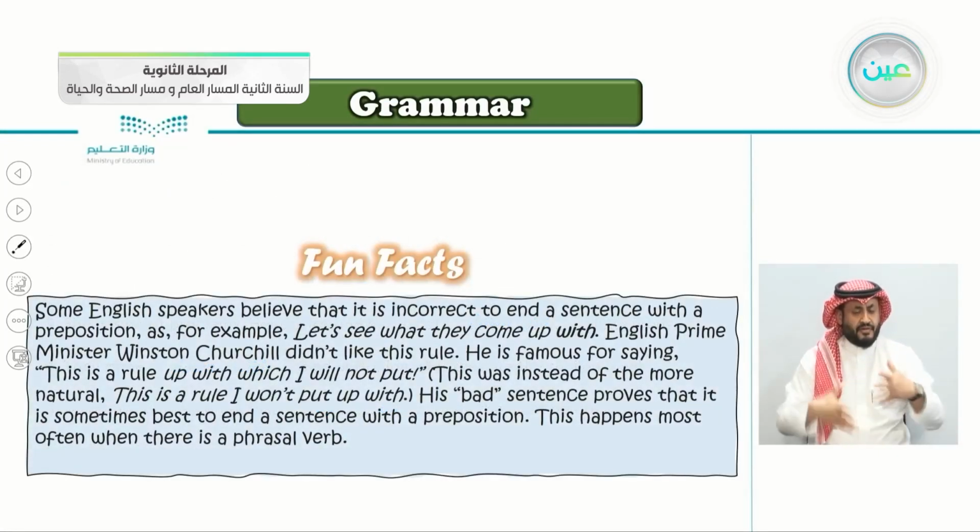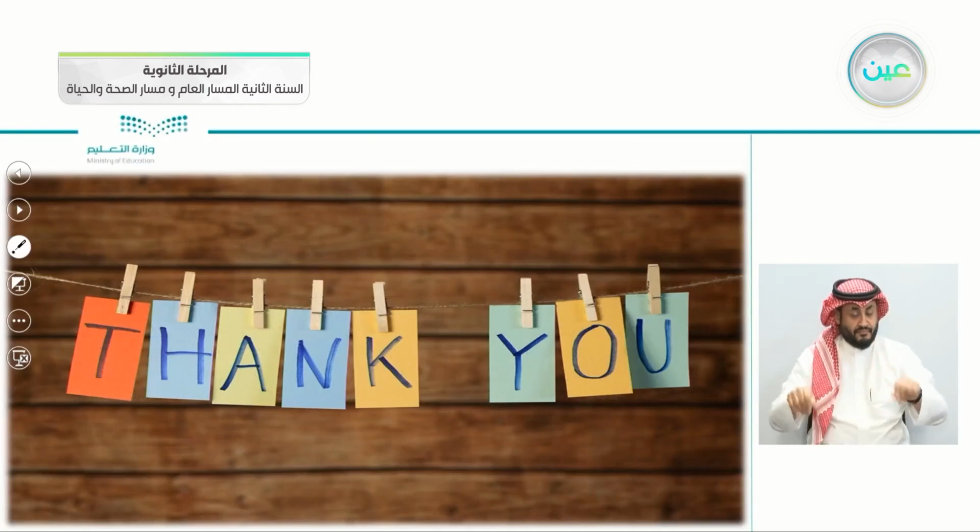And also here a fun fact, some English speakers believe that it is incorrect to end a sentence with a preposition. English Prime Minister Winston Churchill didn't like this rule. He is famous for saying, this is a rule up with which I will not put. This was instead of the more natural, this is a rule I won't put up with. His sentence proves that it's sometimes best to end a sentence with a preposition. This happens most often when there is a phrasal verb, and with that we reach the end of this lesson.